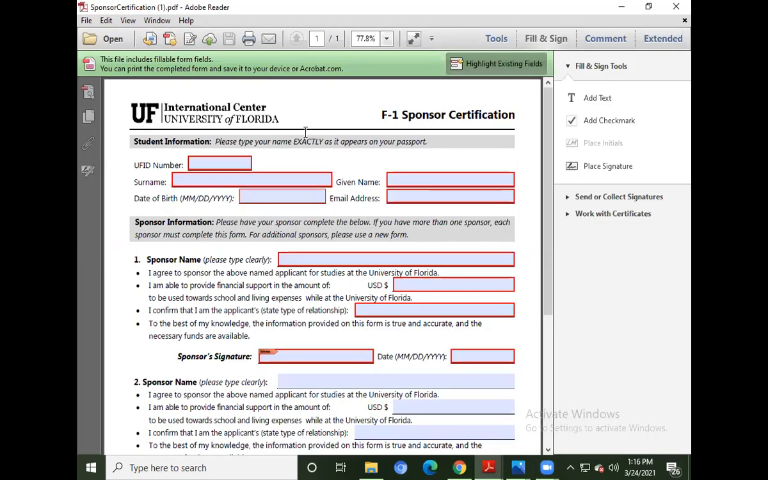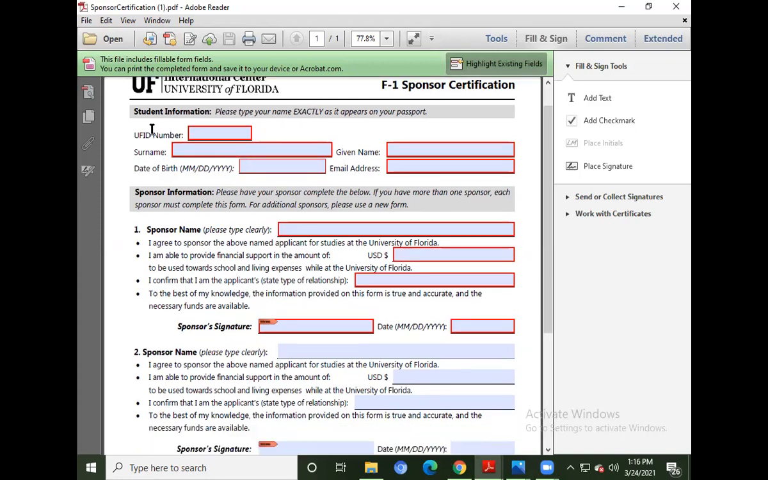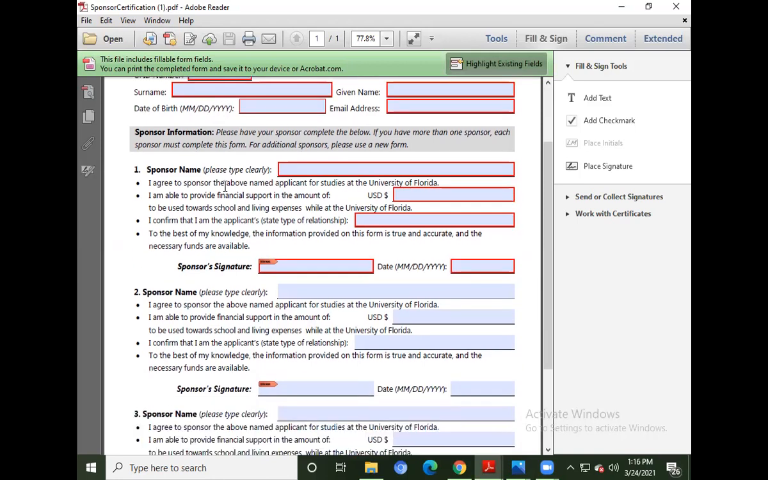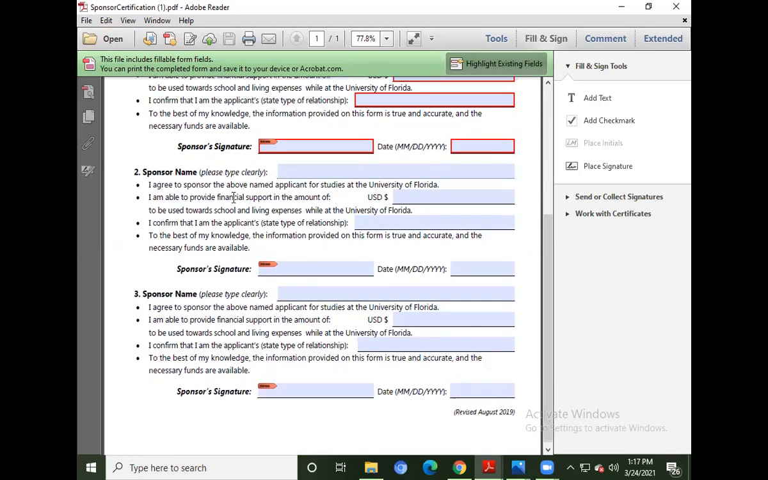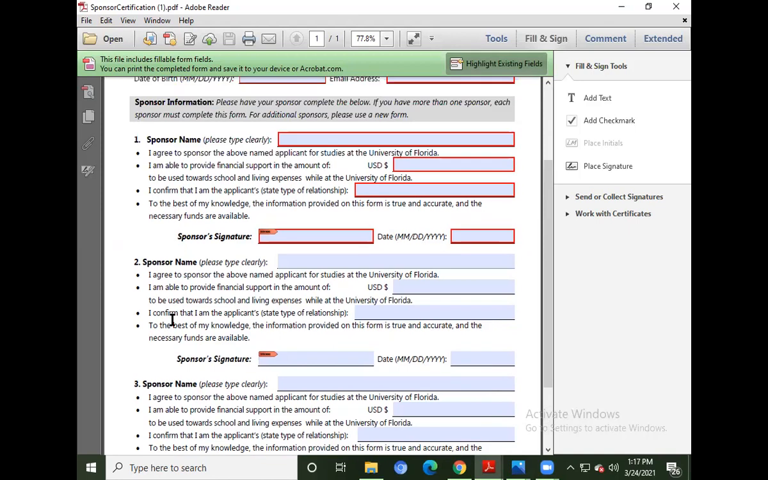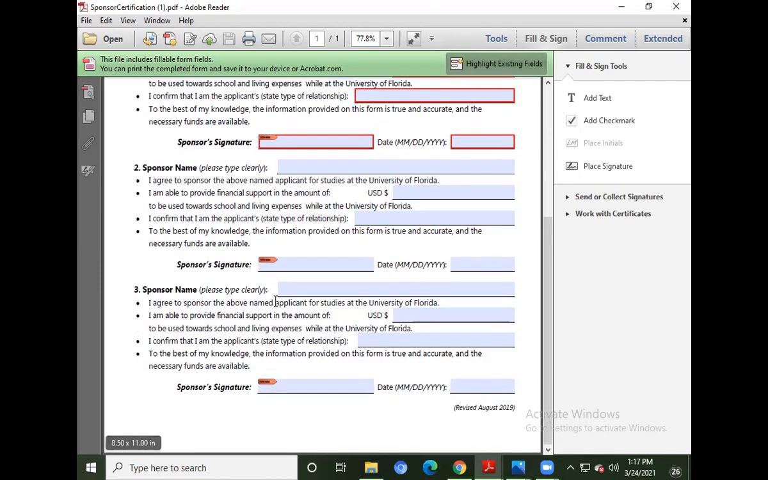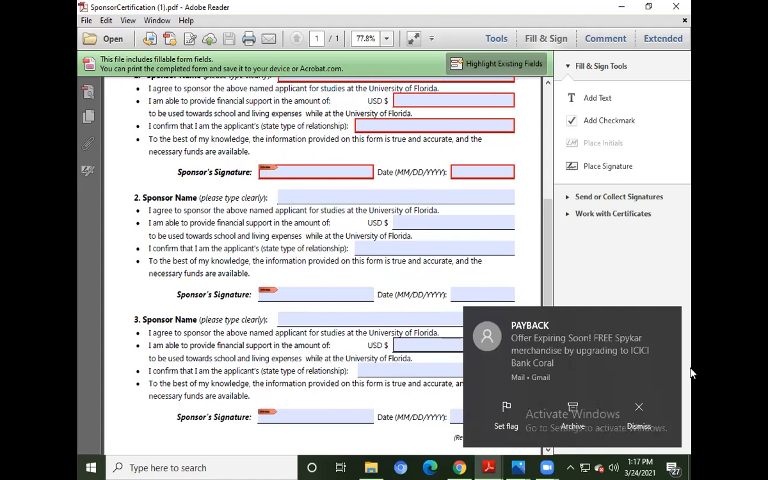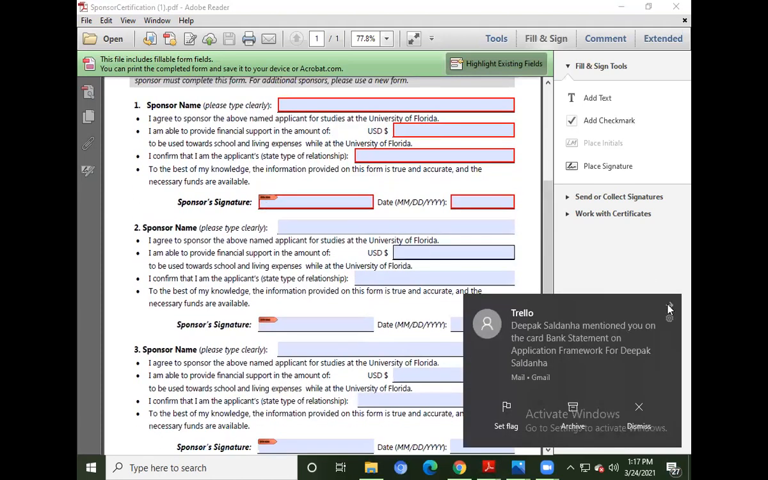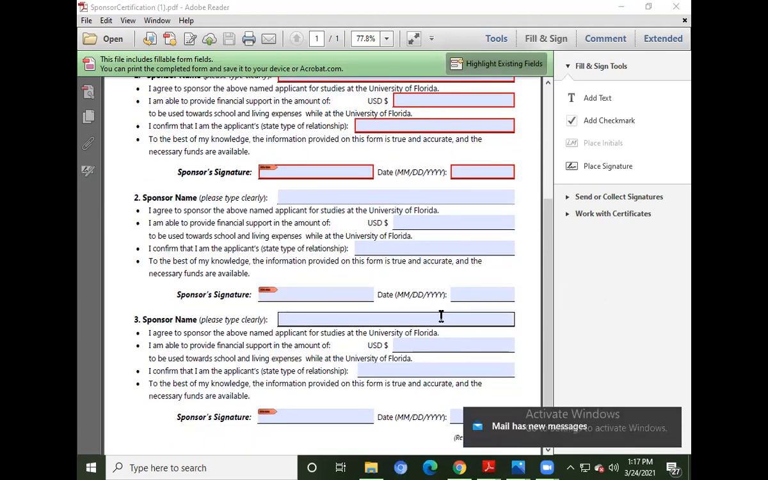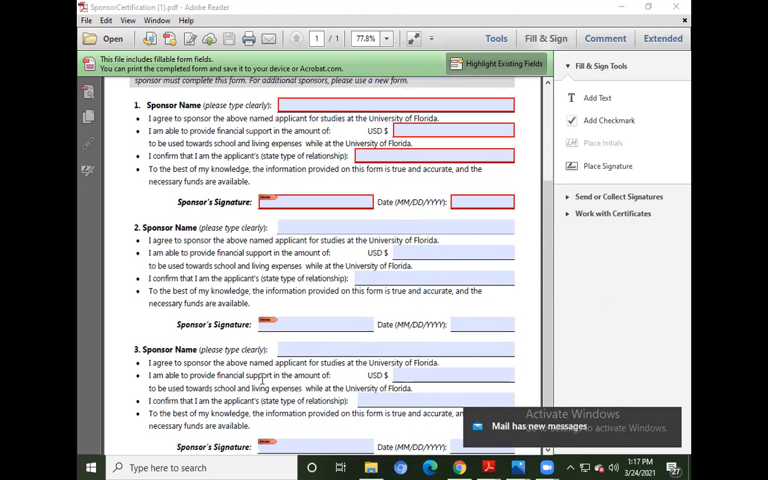So this is the financial declaration form for the University of Florida. You can see it over here. You have to mention your details over here, your name and contact details. And then here comes the sponsor's name and details, where you mention your sponsor details. If there are multiple sponsors, then obviously you will keep adding those sponsors over here, and they have to sign these forms. So these are the sponsors.